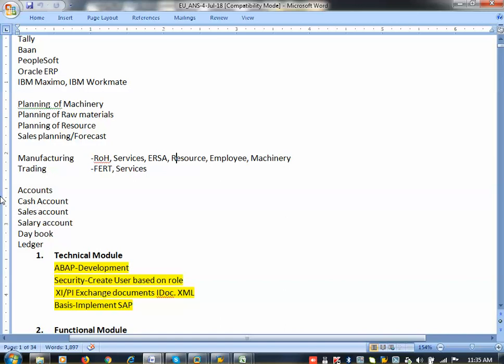Here MSME, you know about the industry: micro, medium, small and large industry, MSME. All industries can use SAP. SAP is like water. Water can be used for drinking, cooking, gardening, cleaning and so on. How you want to use the water is based on your requirement. The same way SAP can be used for any industry. This solution or software can be used for anything.